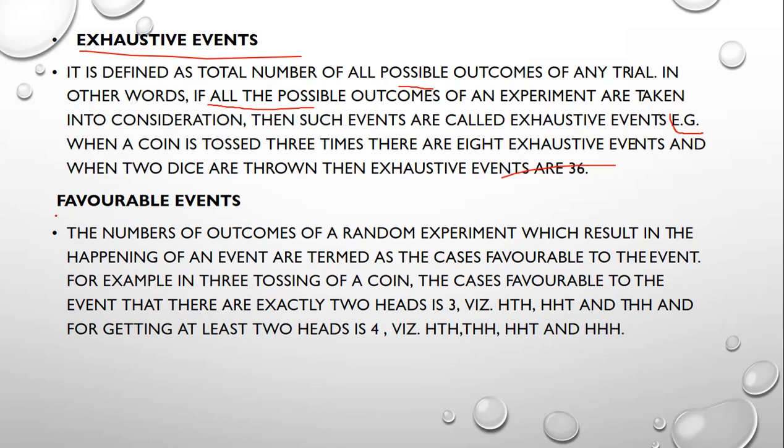Now we can see what favorable events are. The number of outcomes of a random experiment which result in the happening of an event are termed the cases favorable to the event. For example, in 3 tosses of a coin, the cases favorable to the event that there are exactly 2 heads is 3. We can see one more example here: for getting at least 2 heads, it is 4. Favorable means it satisfies the given condition.